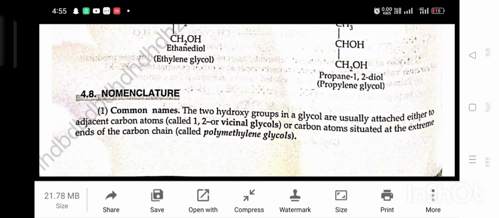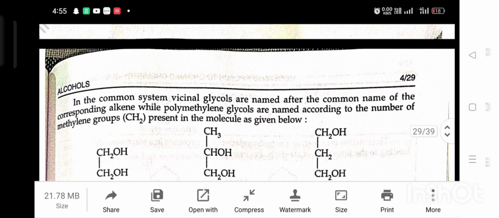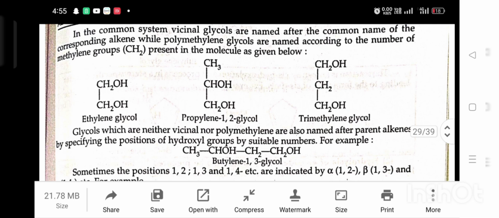Nomenclature. First, common name. The two hydroxy groups in a glycol are attached either to adjacent carbon atoms, called 1,2 or vicinal glycol, or to carbon atoms situated at the extreme ends of a carbon chain, called polymethylene glycol. In the common system, vicinal alcohols are named after the common name of the corresponding alkenes, while polymethylene glycols are named according to the number of methylene groups, CH2, present in the chain, as given below. Ethylene glycol, propylene 1,2-glycol, trimethylene glycol.